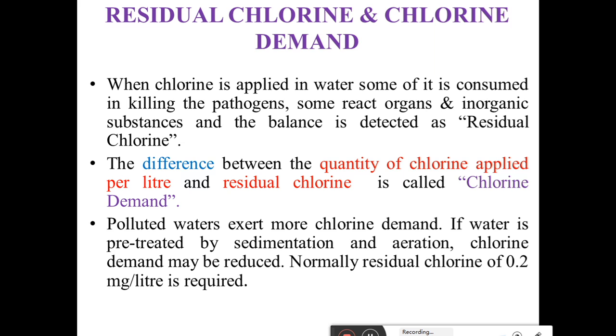Normally, a residual chlorine of 0.2 mg per liter is required as per IS 10500:2012. If we keep residual chlorine much higher, it is also harmful to the human body. So normally we keep 0.2 mg per liter residual chlorine. You have to remember that.